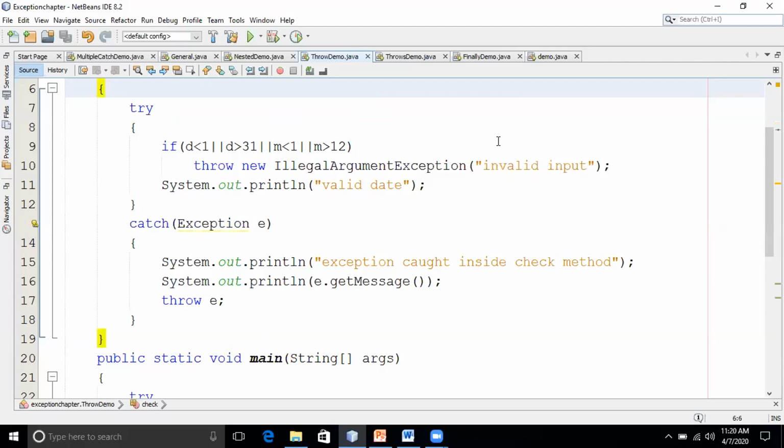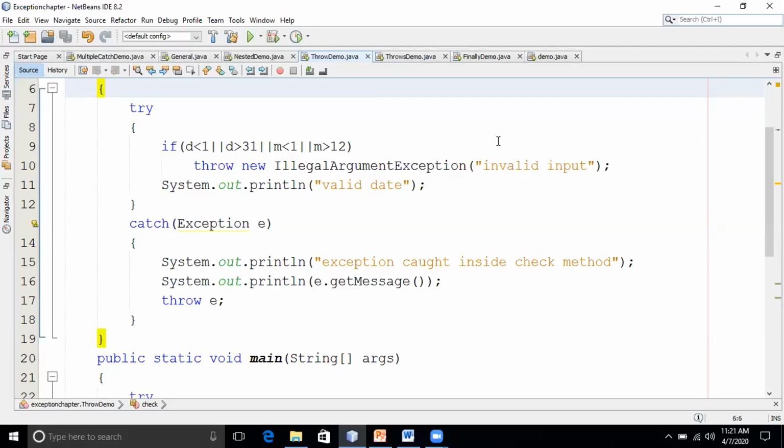Before this example, whatever examples we have seen, who was throwing the exception for us? The Java runtime. JVM, nothing but the Java runtime system, was throwing the exception. If the user wants to throw explicitly, we have to use the throw keyword.